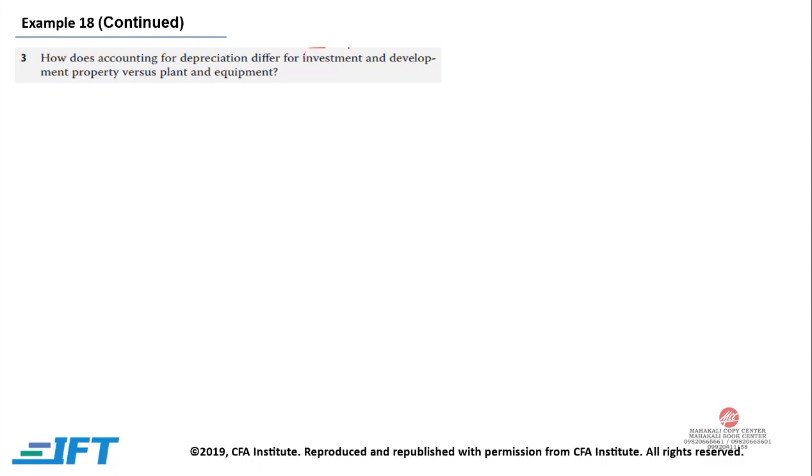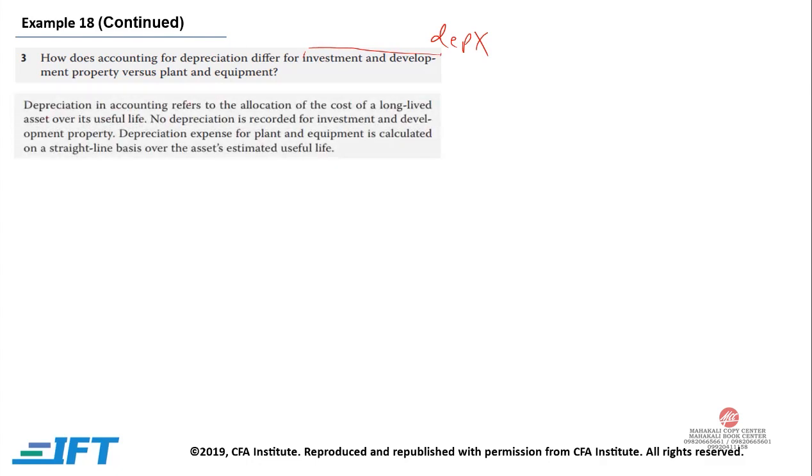You need to understand that in investment and development property, there is no depreciation expense. Depreciation in accounting refers to the allocation of the cost of a long-lived asset over its useful life. No depreciation is recorded for investment and development property because it follows the fair value model, and depreciation expense for plant and equipment is calculated on a straight-line basis over the asset's estimated useful life, as stated in the footnotes.